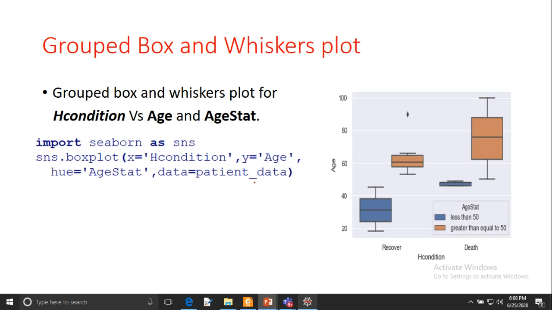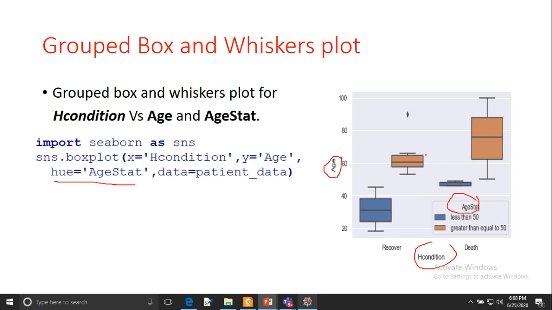Now we can also draw a grouped box and whisker plot, just like a bar plot. If you pass hue, one additional argument, in this case, then it will draw the box and whisker plot by your hue. So here we have the x-axis and y-axis, two variables, and we are grouping by a third variable, age state.